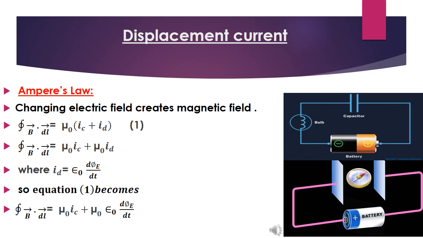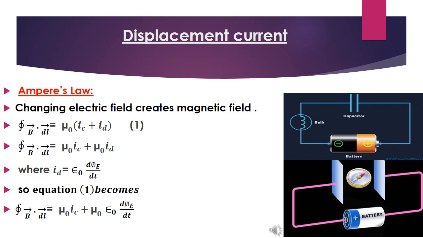And for the current, we need charges to move. And for the charges, we need material. And here there is no material between the capacitor plates. If there is no material, there is nothing to carry the charges, and then charges cannot move. If the charges cannot move, there is no current.